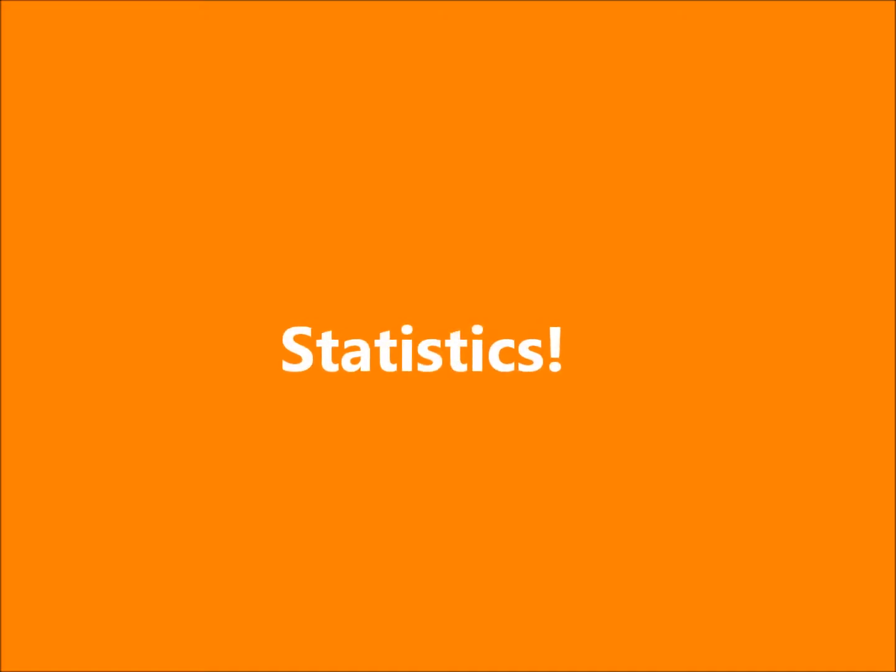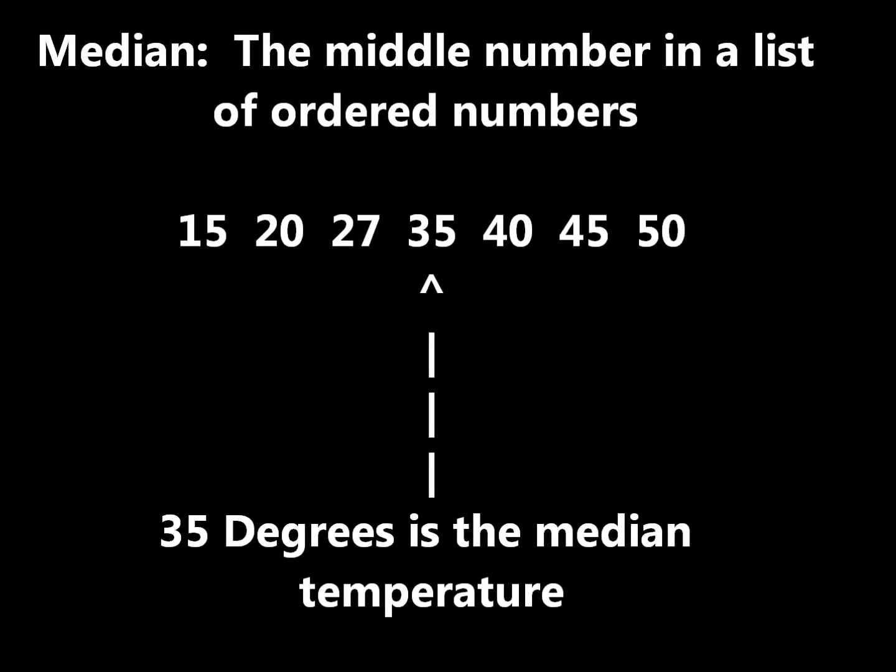Here are some weather statistics. The median is the middle number in a list of ordered numbers. Out of the numbers 15, 20, 27, 35, 40, 45, and 50, which are the temperatures, 35 degrees is the median temperature because it's in the middle.